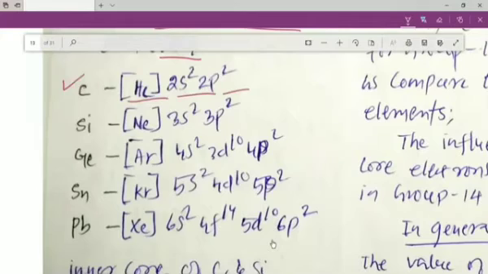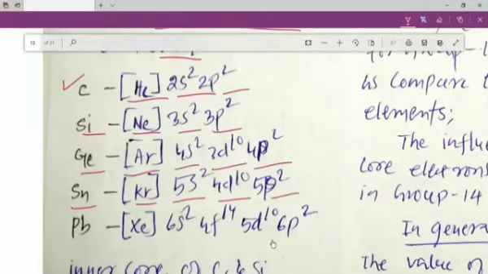Carbon, helium 2s2 2p2; silicon, neon 3s2 3p2; germanium, argon 4s2 3d10 4p2; tin, krypton 5s2 4d10 5p2; lead, xenon 6s2 4f14 5d10 and 6p2. So my dear students, this electronic configuration is very similar in the case of group 13 and group 14. You can see that the last element has got these 24 extra electrons filled after 6s2, and that is why